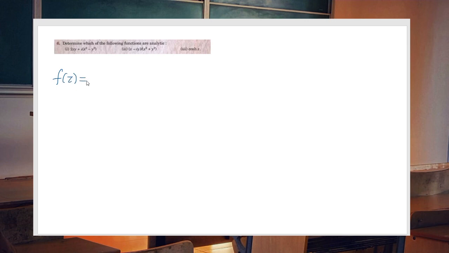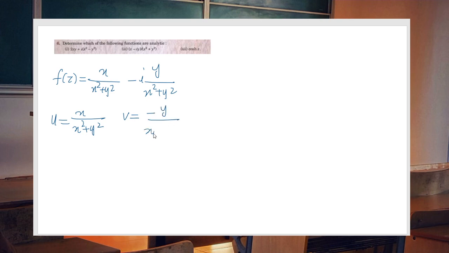So f of z is x divided by x square plus y square minus i y divided by x square plus y square. So u equal to x divided by x square plus y square and v is minus y divided by x square plus y square. So how to find the derivative?